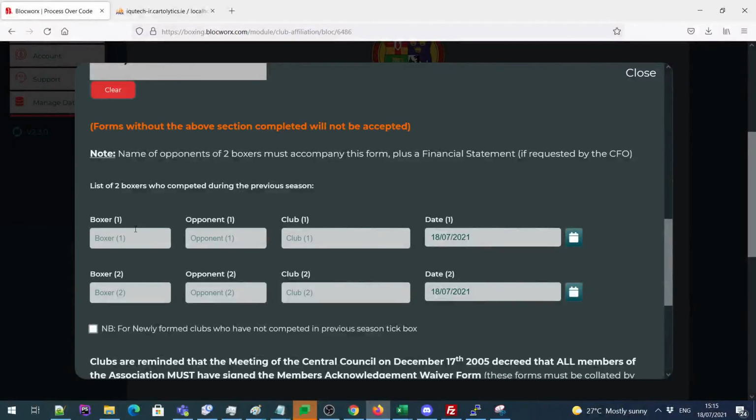In this section, we have to fill out 2 boxers who competed for the club in the 2019 and 2020 season. So we're just going to put in some random names here. And we'll put in the date they competed.